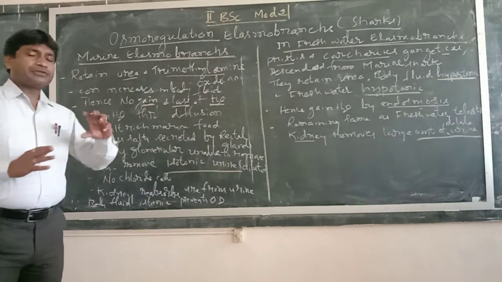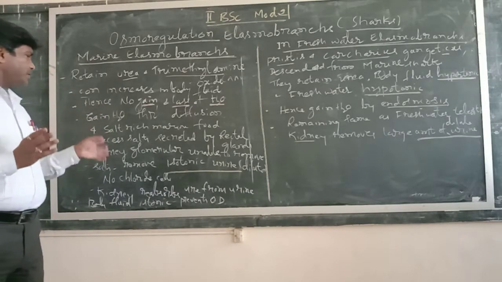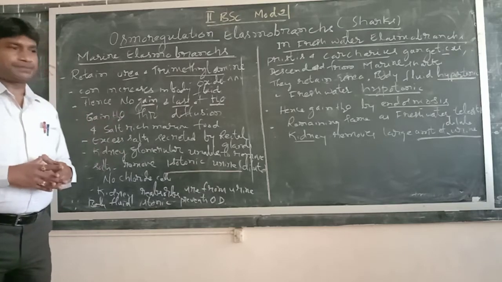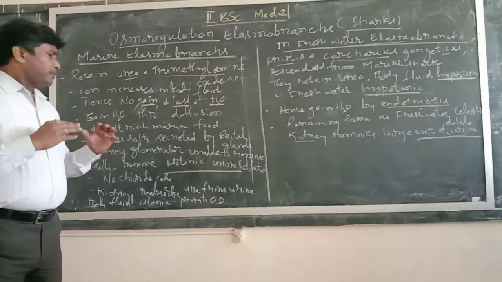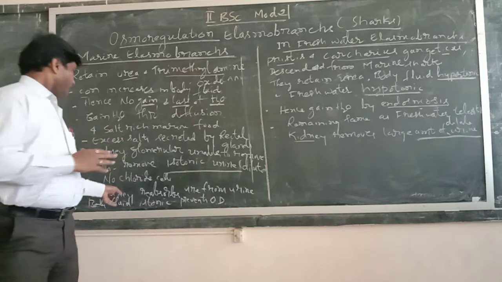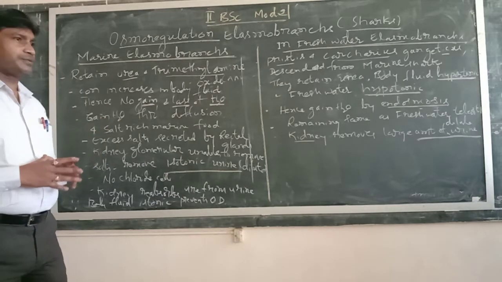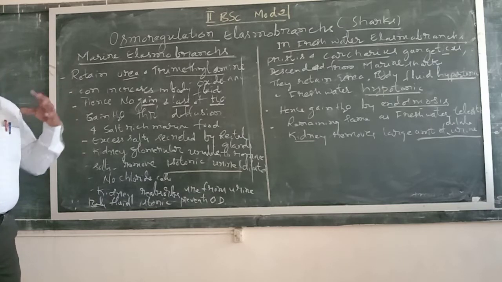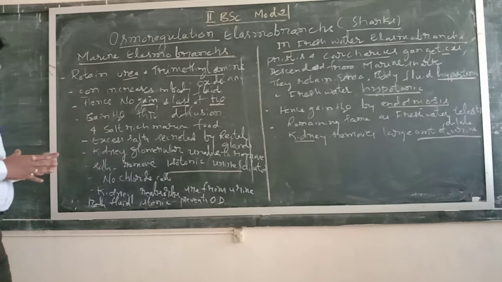As in the case of freshwater teleosts as well as marine water teleosts, here there are no chloride secretory cells. Chloride secretory cells are absent. So hence, the kidneys reabsorb water from the urine. This is one mechanism of water conservation. So kidneys are glandular, unable to remove the salts. They can secrete isotonic urine or dilute urine. So kidneys reabsorb the water from the urine.